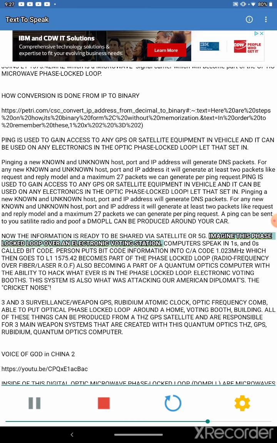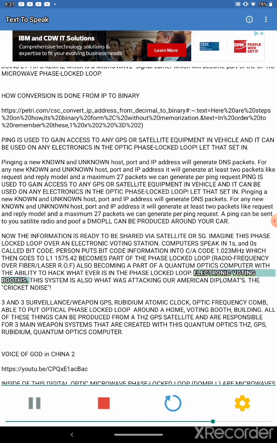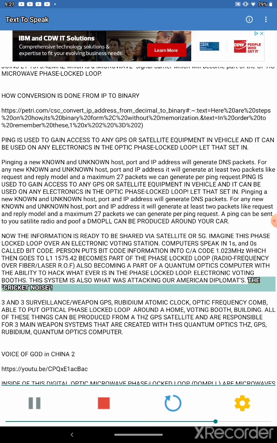Computers speak in ones and zeros called bit code. A person puts bit code information into CA code 1.023 MHz, which then goes to L1 1575.42, becomes part of the phase locked loop, radio frequency over fiber, laser ROF, also becoming a part of a quantum optics computer with the ability to hack whatever is in the phase locked loop. Electronic voting booths. This system is also what was attacking our American diplomats. The cricket noise.